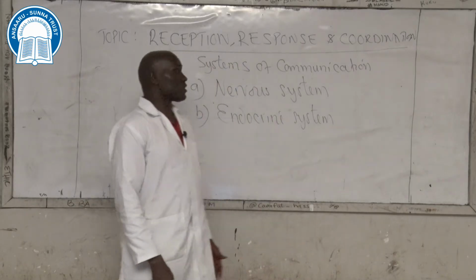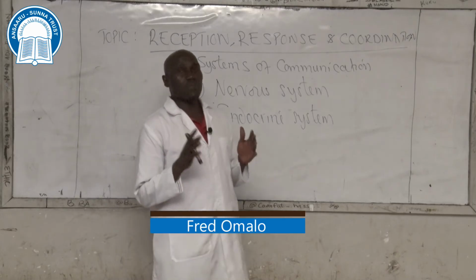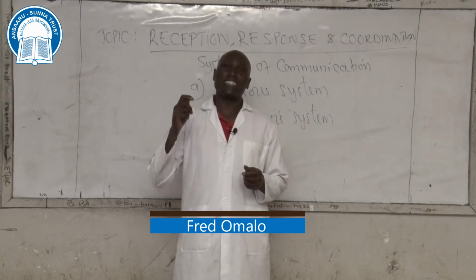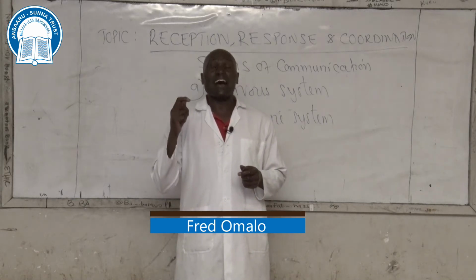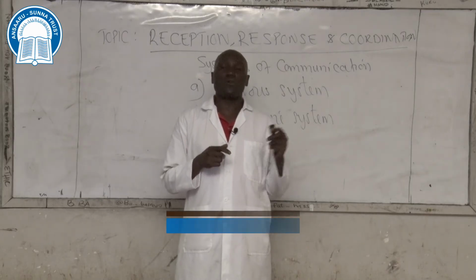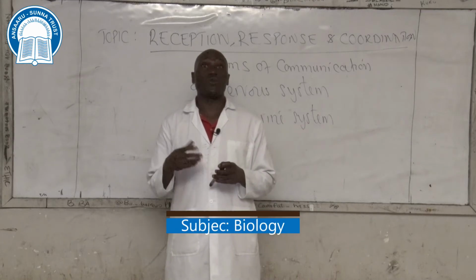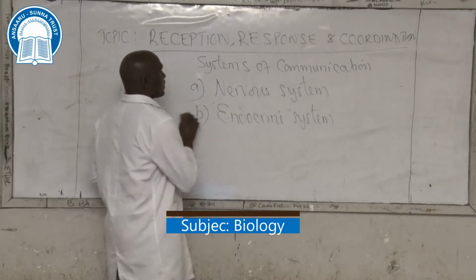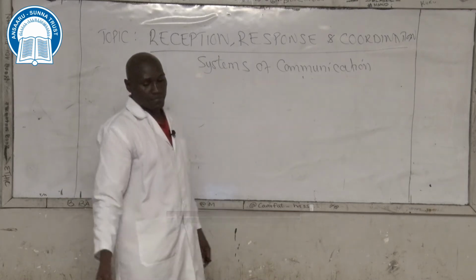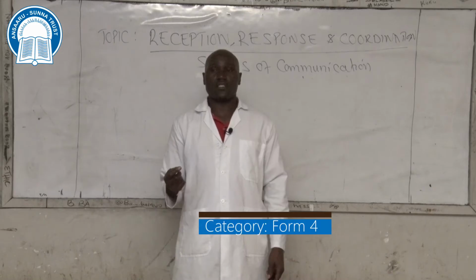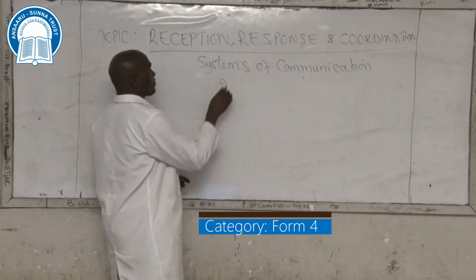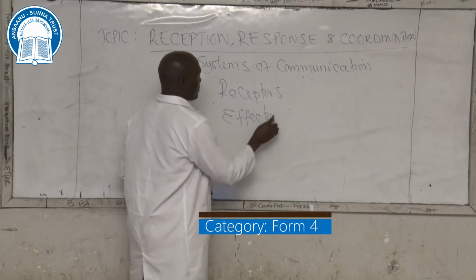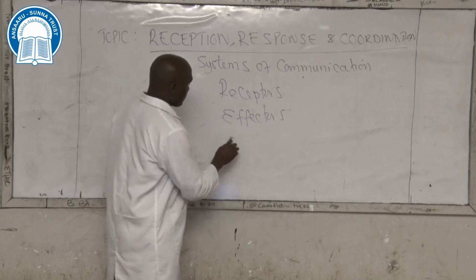Earlier on in the other topics, we talked about receptors being specialized organs or cells that are capable of detecting stimuli. After detecting, the stimulus is taken to particular neurons, which then take it to the coordination system. We do have effectors. Effectors are specialized cells or organs that bring about the desired change. So, receptors, effectors. Then you have coordination system.